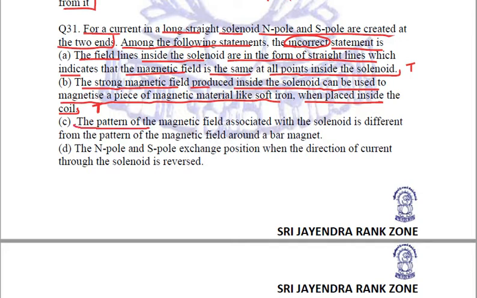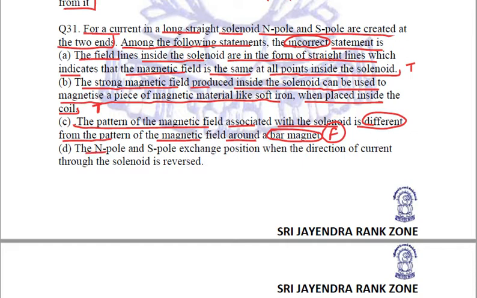The pattern of the magnetic field associated with the solenoid is different from the pattern of magnetic field around a bar magnet. Now this is a false, incorrect statement because the pattern of magnetic field of a solenoid is exactly the same as the pattern around a bar magnet. So option number C is incorrect, but let us check out option number D also.